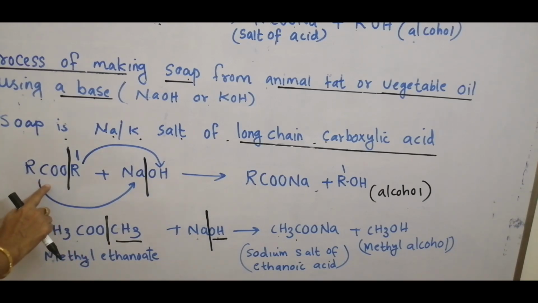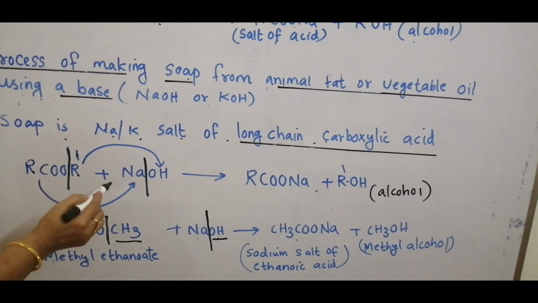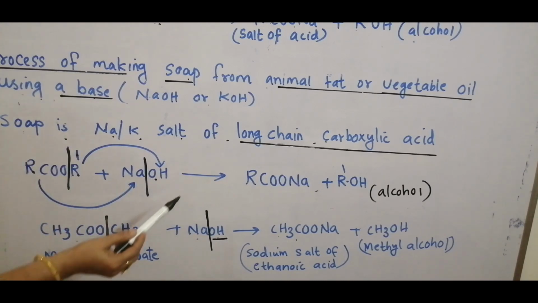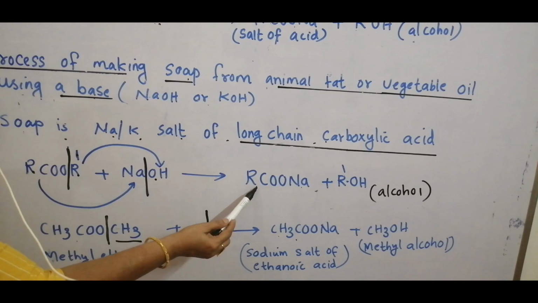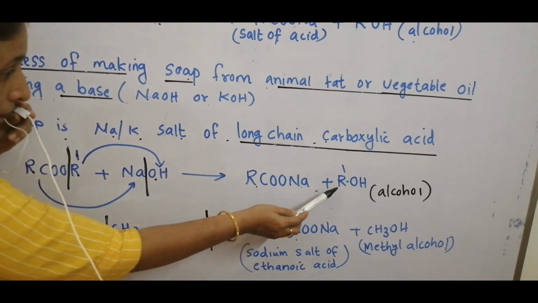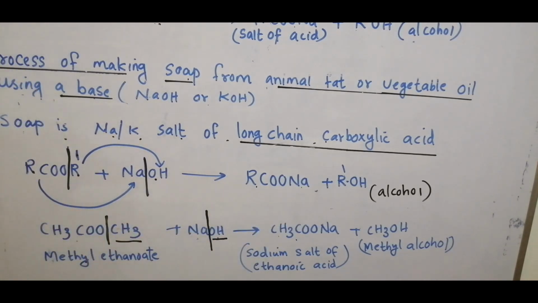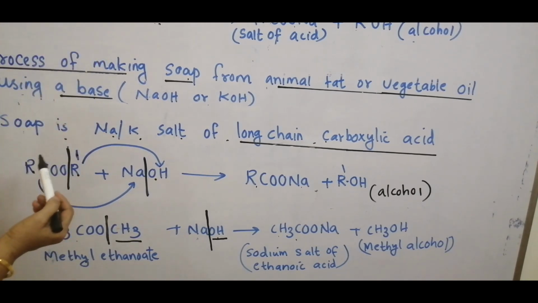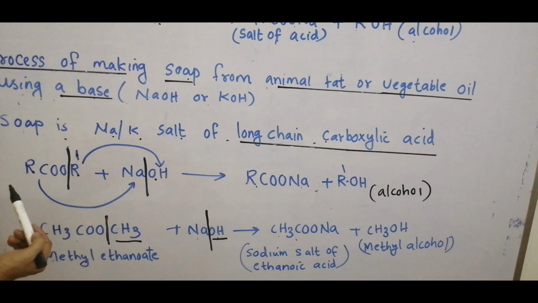This is shown by the general expression RCOOR dash. Here R and R dash are alkyl groups. When reacted with sodium hydroxide, it forms sodium salt of the acid and alcohol. So, saponification is the opposite of esterification.